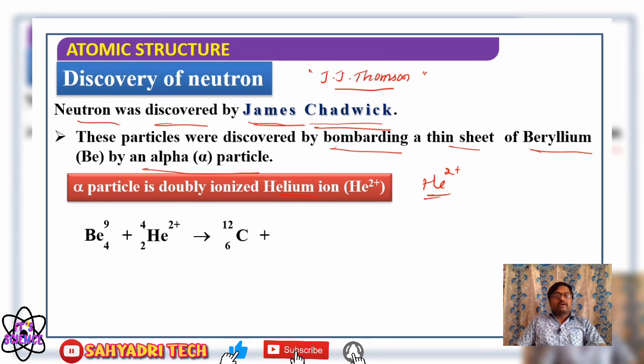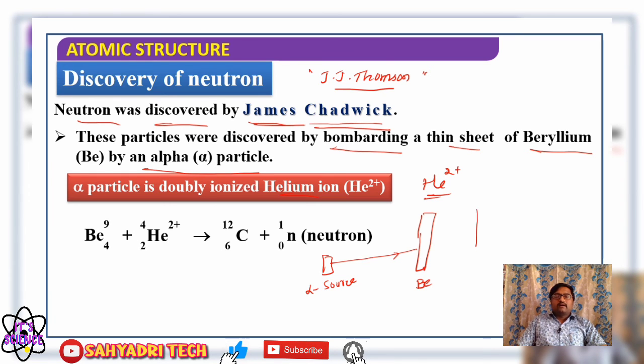Along with the carbon-12 isotope, what did they observe in the detector? Neutrally charged particles were observed. So say there is a thin beryllium sheet, and there is an alpha ray source by which alpha rays are emitted, and they are allowed to strike the thin beryllium sheet, and on the other side they kept a detector. What is the purpose of this detector? The detector is going to detect all types of particles.